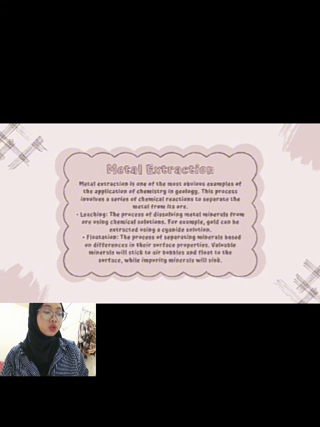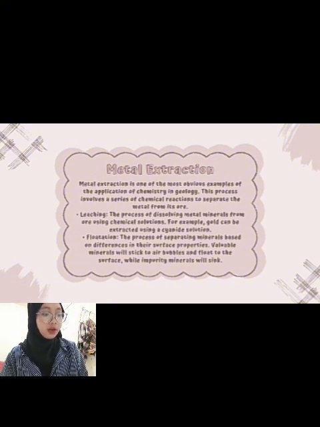There is metal extraction. Metal extraction is one of the most obvious examples of the application of chemistry in geology. This process involves a series of chemical reactions to separate the metal from its ore. The first one is leaching. The process of dissolving metal minerals from ore using chemical solutions. For example, gold can be extracted using cyanide solutions.